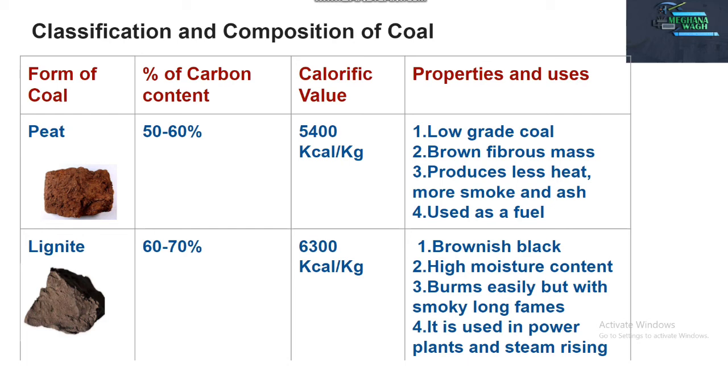Then properties and uses. Peat coal is a low grade coal, it is a brown fibrous mass. See the image. It produces less heat but more smoke and ash. It is used as fuel. Second is lignite coal, it is brownish black. See the diagram. It has high moisture content and burns easily with a smoky long flame. It is used in power plants and steam raising.